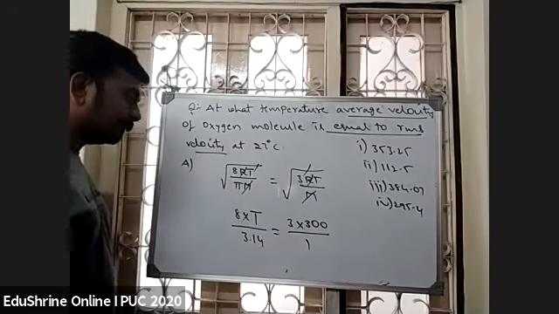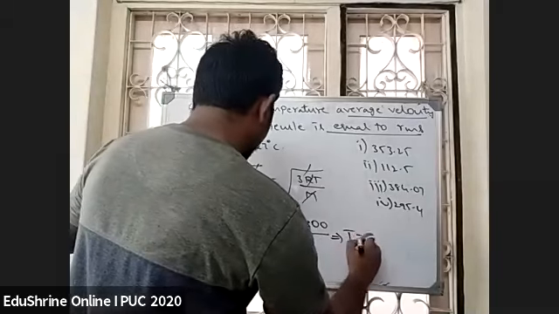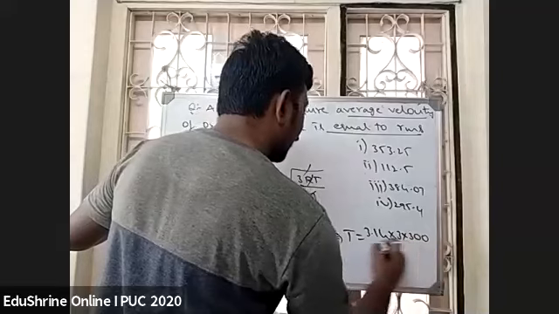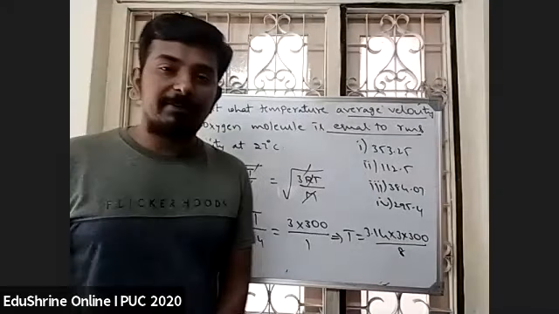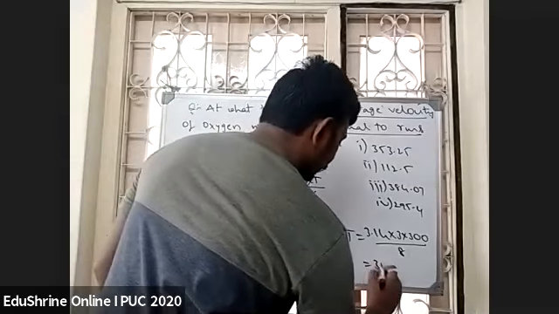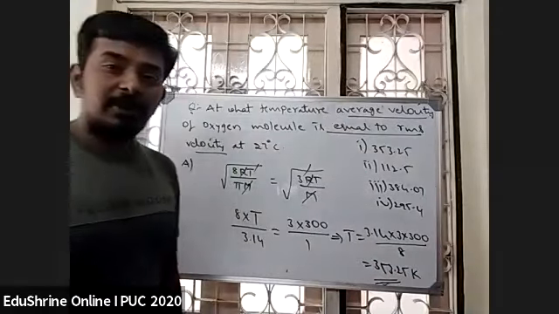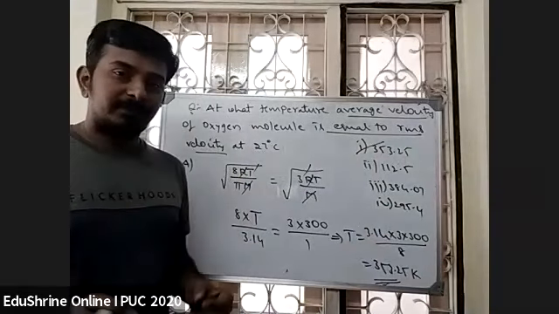Right? Simplify this and tell me the answer. So the value of T will be equal to 3.14 into 3 into 300 by 8. 353.25. 353.25 will be the correct answer. Okay.